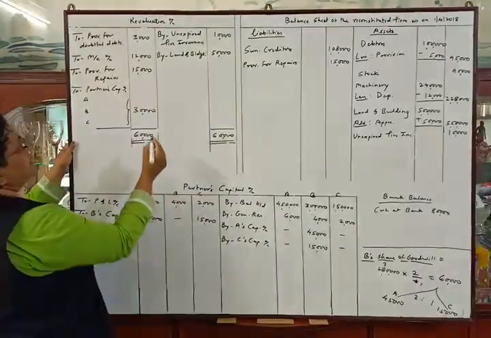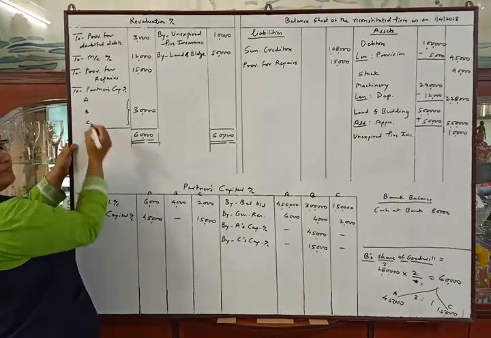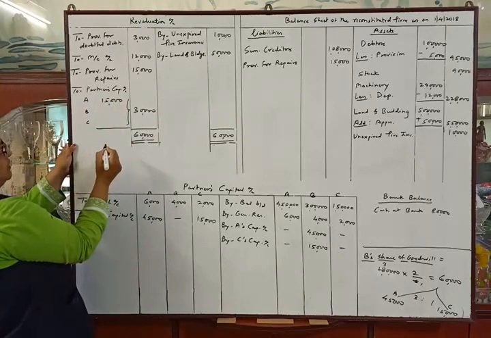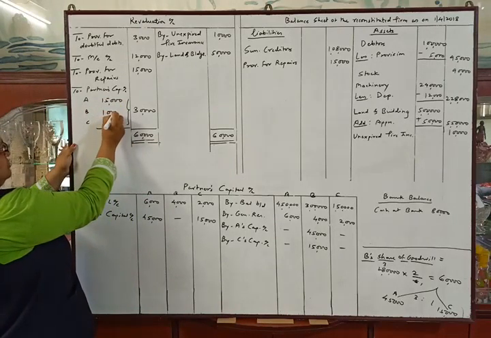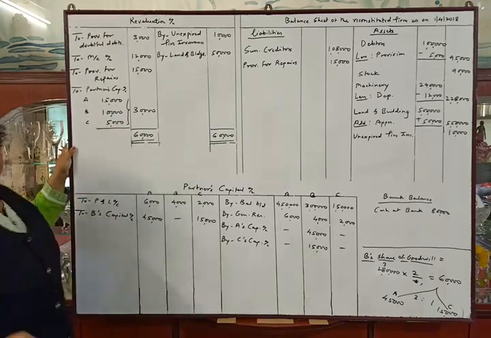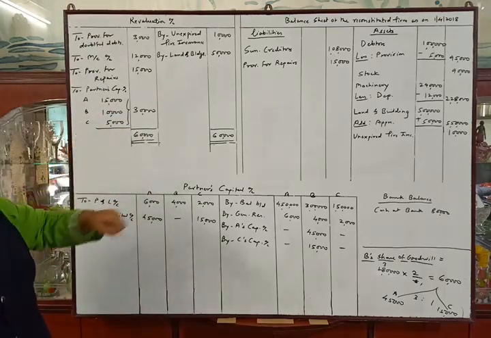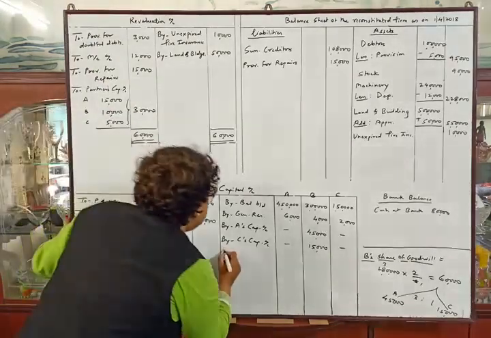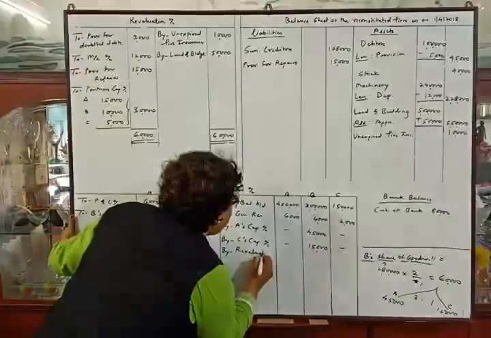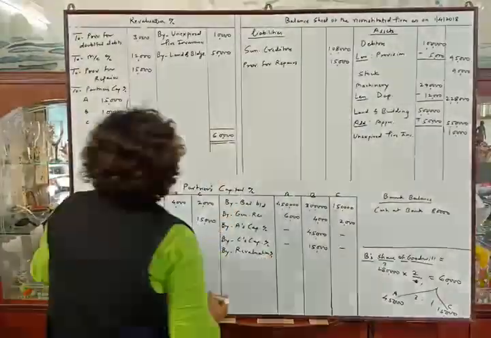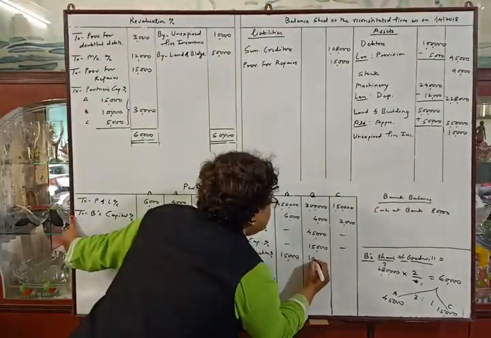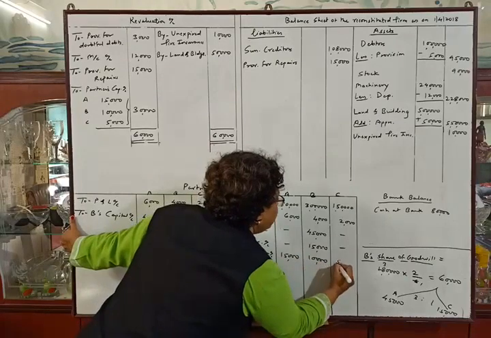So distribution will be 15,000, 10,000 and 5,000. Okay. Now we will make the second posting. Credit side of the capital accounts by revaluation account: 15,000, 10,000 and 5,000.